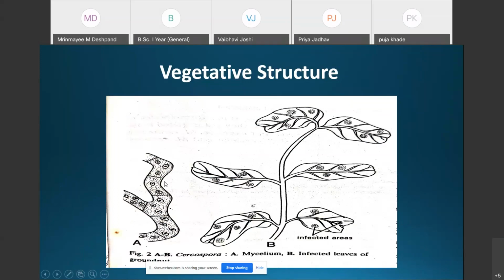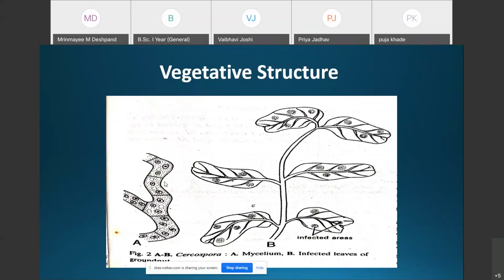The mycelium is profusely branched, hyaline and septate. It is both external and internal. The hyphae grow in between the intercellular spaces of the host tissues and derive food materials with the help of branched haustoria.